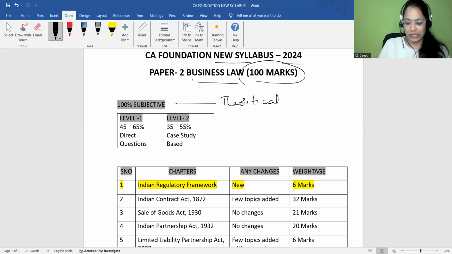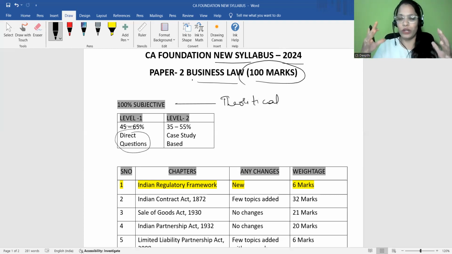So this is entirely a theoretical subject. Here we have level 1 and level 2. Level 1 consists of direct questions like what is a contract, what are the essential elements of a contract, for example, undue influence, features of a company. They'll give you questions in a direct manner, so no need to analyze the question or understand it, it's just a direct question, so you can write it down. So level 1 consists of direct questions, which is 45 to 65%.